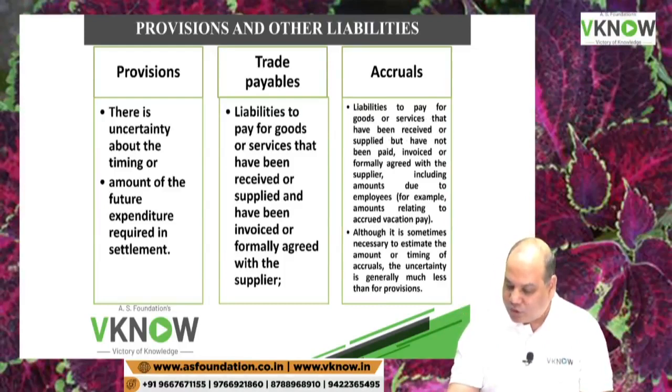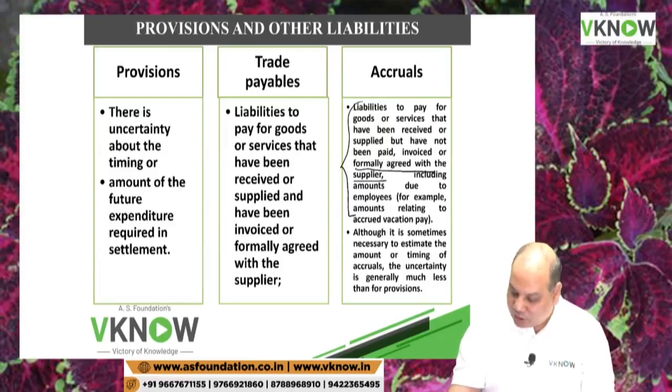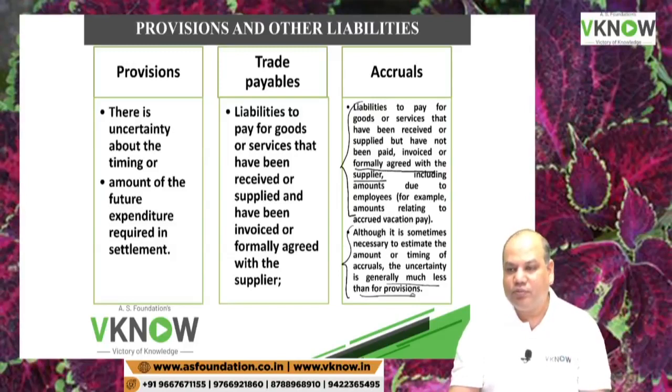Liability to pay for goods or services that have been received or supplied but have not been paid, like invoiced or formally agreed with the supplier, including amounts due to employees, for example, amounts related to accrued vacation pay. So this is also a liability, but it may not be formally agreed. Although it sometimes requires estimation of the timing or accrual, the uncertainty is generally much lower than the provision. So we call it accrual.